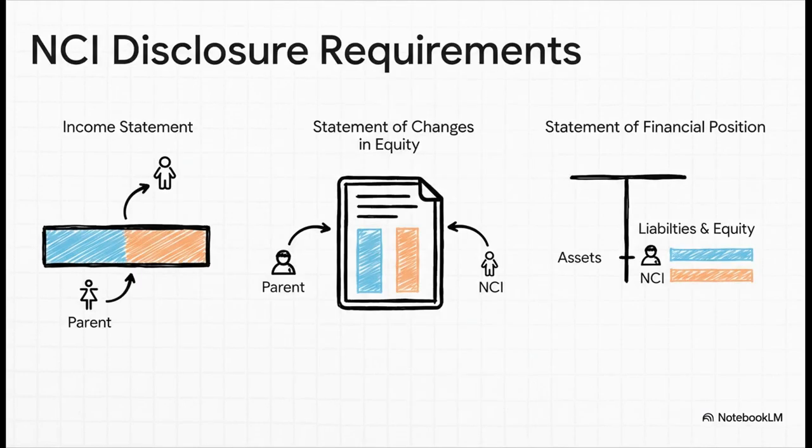The standards are really clear about how this needs to be shown. On the statement of profit or loss, you have to split the total profit between the owners of the parent and the NCI. Same goes for the statement of changes in equity. You need separate tracking for both groups. And on the statement of financial position, the NCI gets its very own line right there in the equity section, separate from the parent's equity.